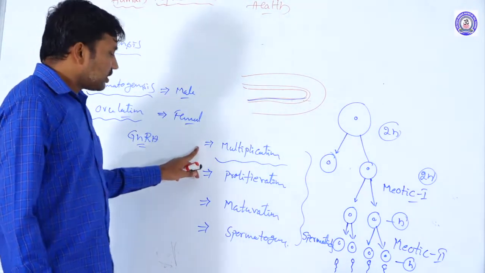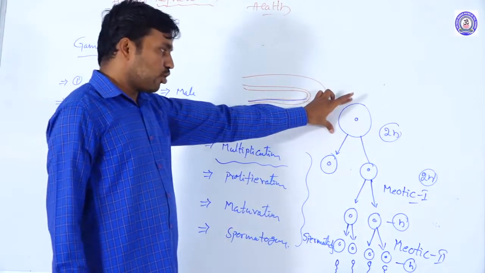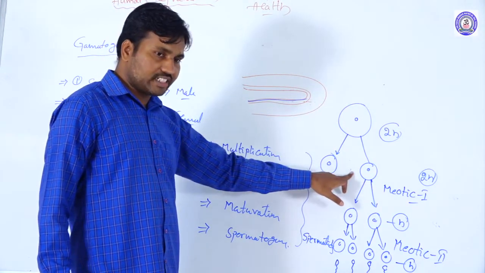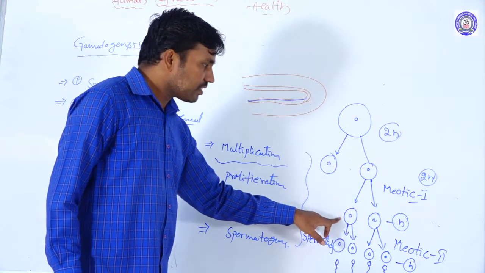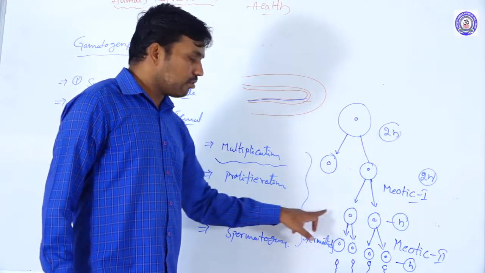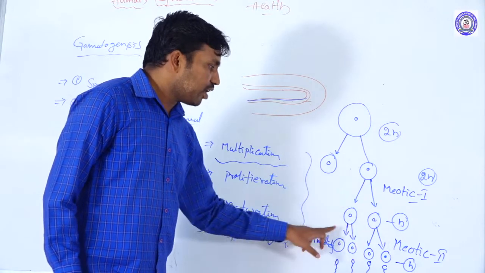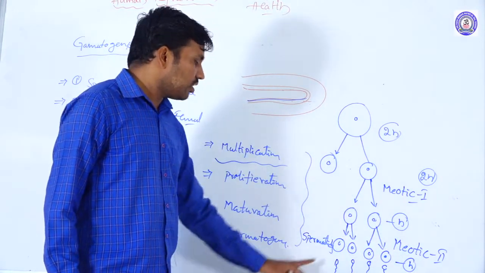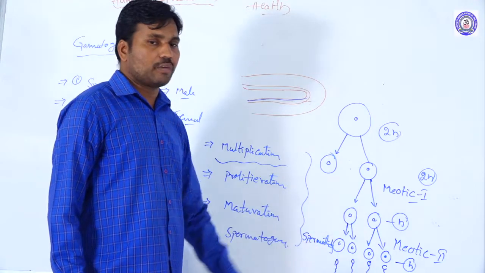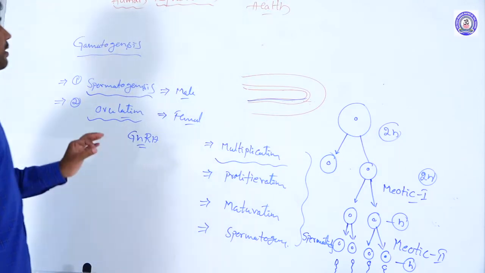So like this, spermatogenesis occurs in males. Spermatogonial mother cells undergo mitotic division, forming spermatogonial cells. Spermatogonial cells further undergo meiotic division 1, producing haploid cells, and then meiotic division 2, forming spermatids. Spermatids further form spermatozoa. So this is the male gametogenesis, that is, spermatogenesis.